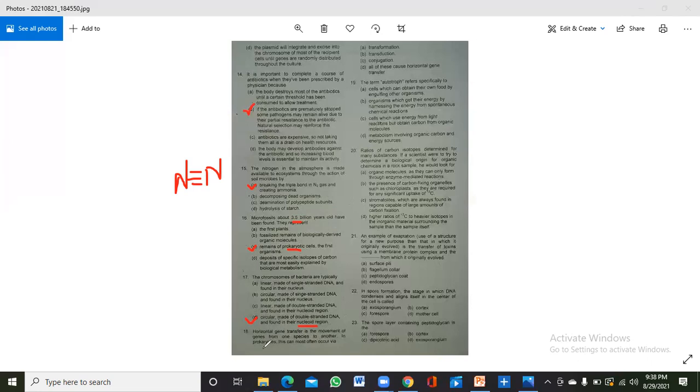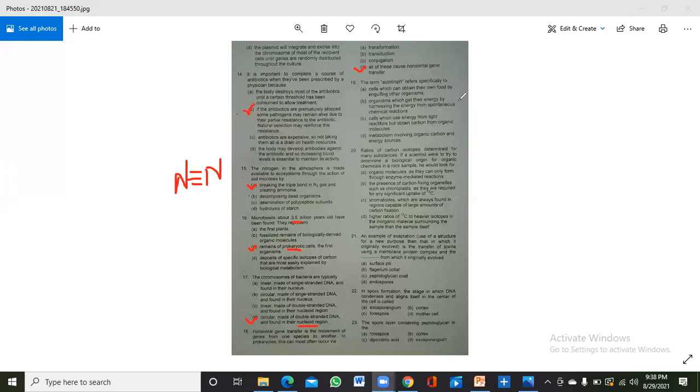In prokaryotes, this can most often occur through transformation, transduction, and conjugation. So all of these cause horizontal gene transfer. Okay, so these are the MCQs about it.